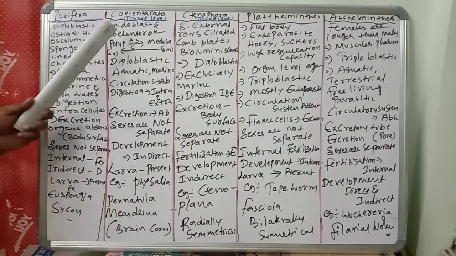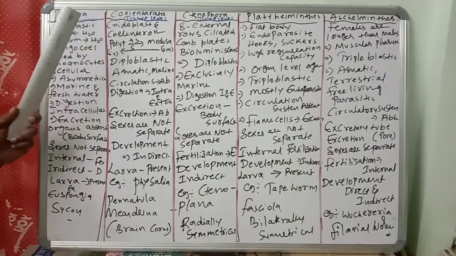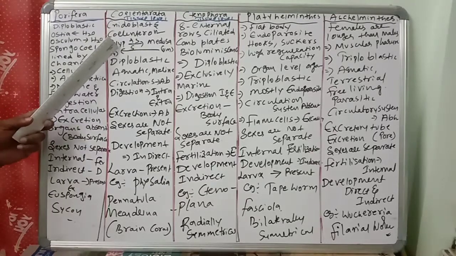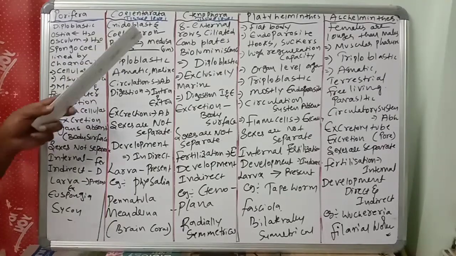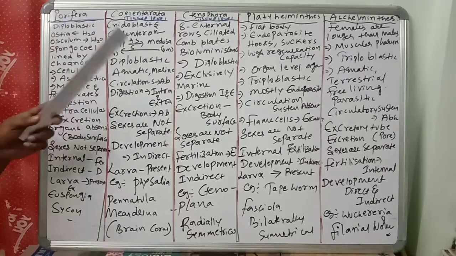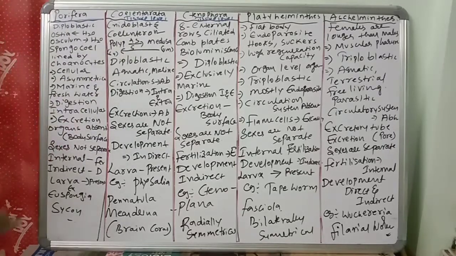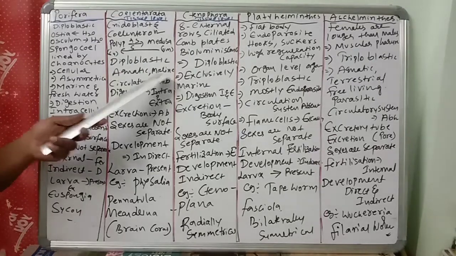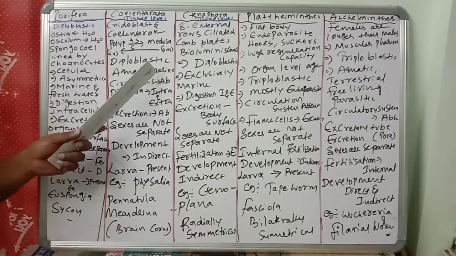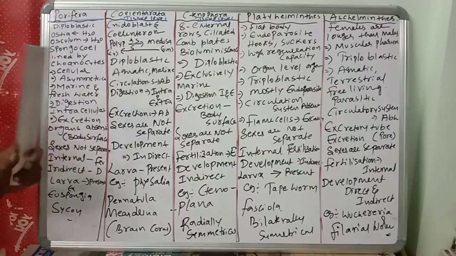So once again, Coelenterata have tissue level organization. They have nidoblasts and the cavity coelenteron. There are two forms, polyp and medusa. Polyp is cylindrical, medusa is umbrella. Polyp produces medusa asexually, and medusa produces polyp sexually. They are diploblastic and aquatic, mostly marine.